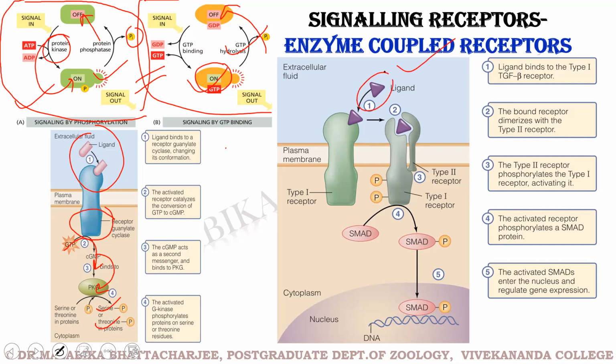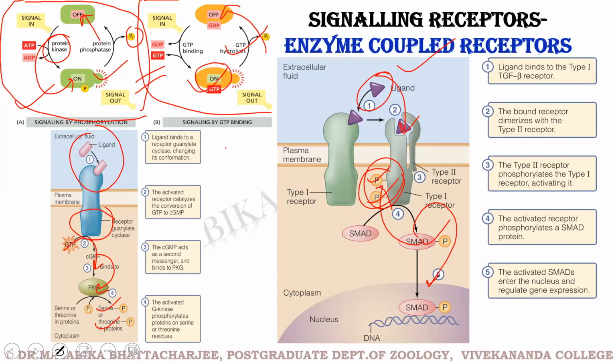You see the ligand has attached to the receptor, and on the receptor itself, certain tyrosine, threonine or serine residues are phosphorylated. These phosphorylated sites attract proteins from the cytoplasm. These proteins come, interact with these phosphorylated sites and in turn get phosphorylated, and then they carry the message downstream.